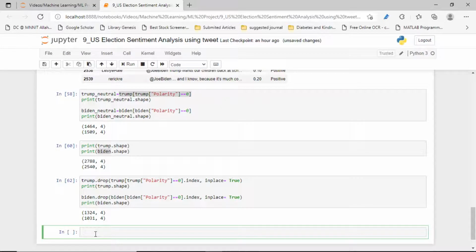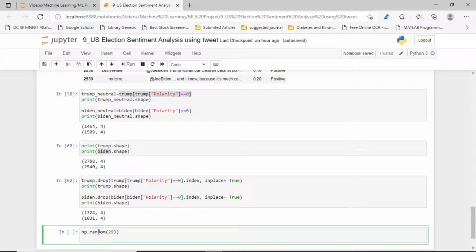So first, randomly select using np dot random. How much? 293. Now we have to randomly drop the indices.